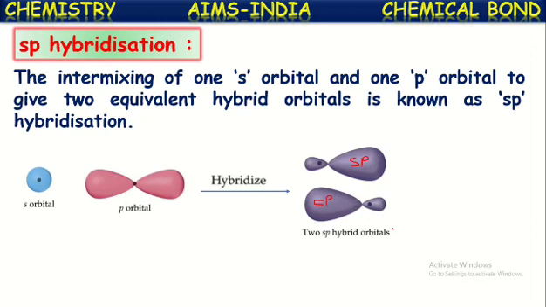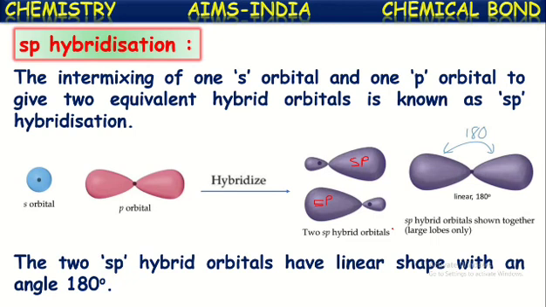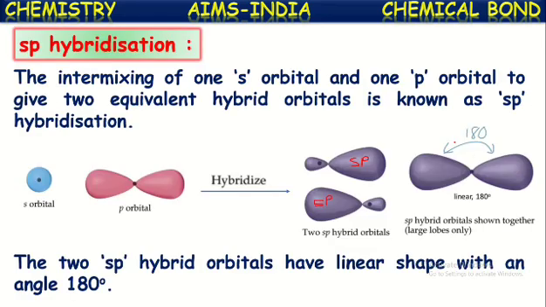These orbitals are called sp hybridized orbitals, and that phenomenon is called sp hybridization, in which one s orbital and one p orbital are intermixed. Now these two sp hybridized orbitals have linear shape. So these two are arranged in this format for that atom. In the linear shape they are arranged with an angle of 180 degrees between them. See here, it is a 180 degrees bond angle because they are in the linear position.